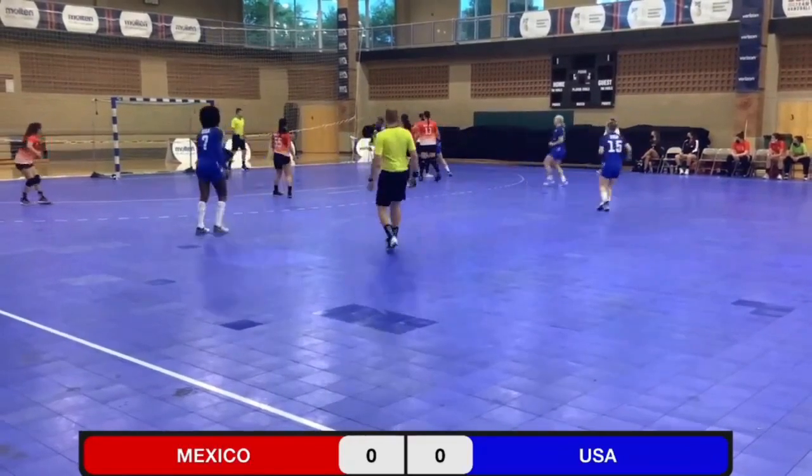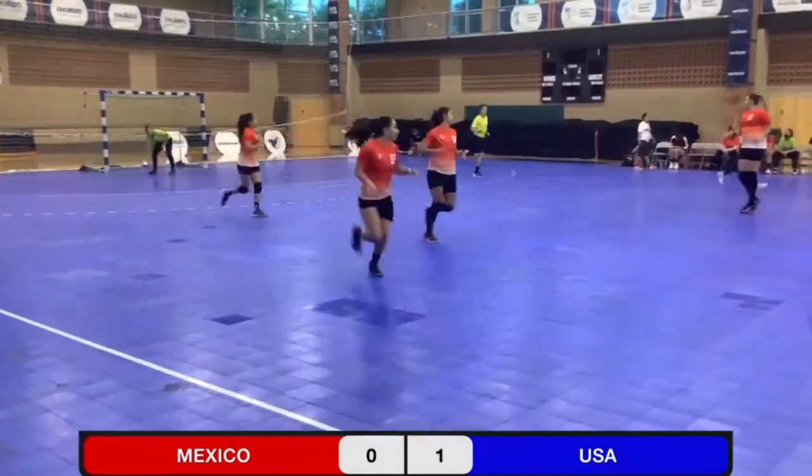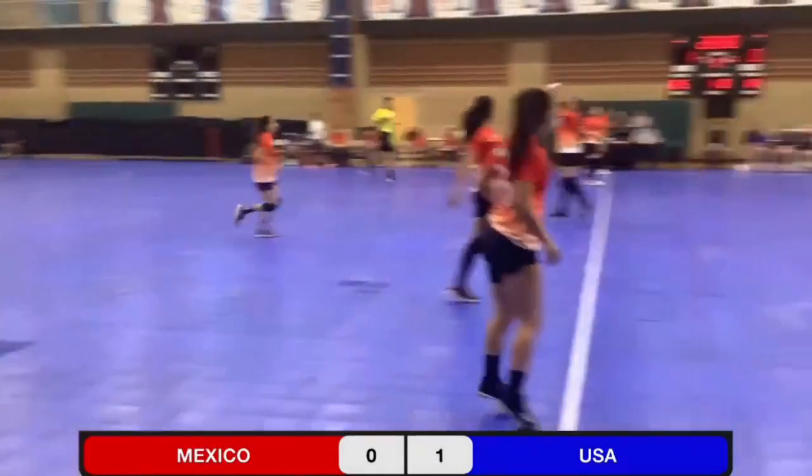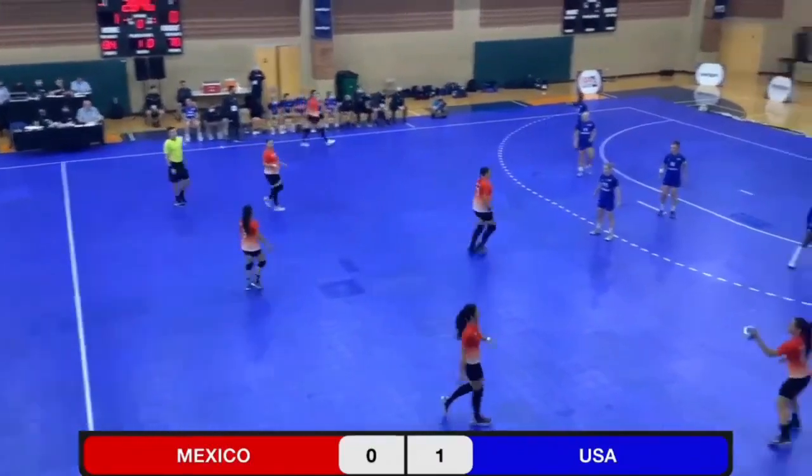Nordin down to Stewart. Stewart takes the shot and she scores. Tasia Stewart gets the scoring started. USA up 1-0.